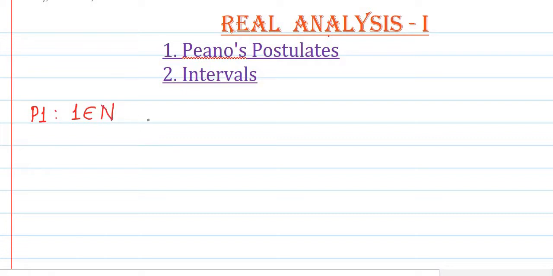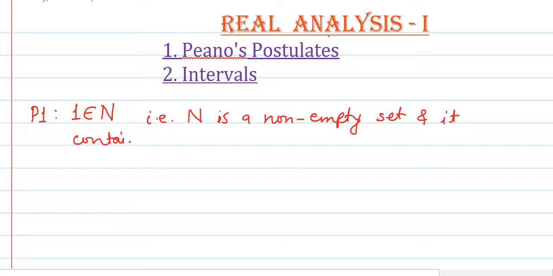So 1 belongs to N, which means that N is a non-empty set and it contains an element which we denote as 1. So this is the first postulate, which is the axiom given by Peano.